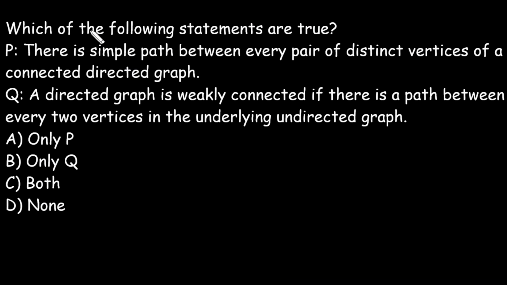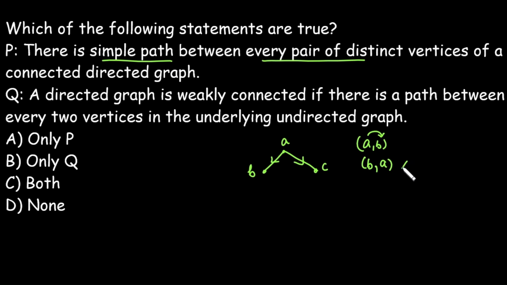Next question we have: which of the following statements are true? P: There is a simple path between every pair of distinct vertices of a connected directed graph. Q: A directed graph is weakly connected if there is a path between every pair of vertices in the underlying undirected graph. Let's suppose an example, whether there exists a simple path between every pair of vertices. Take A and B. Is there a path from A to B? Yes. Is there a path from B to A? No. It means statement P is incorrect.